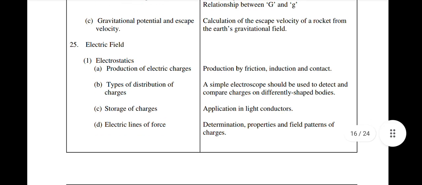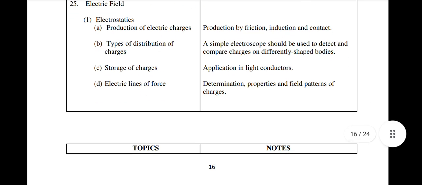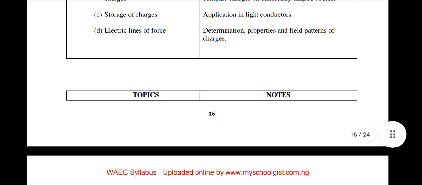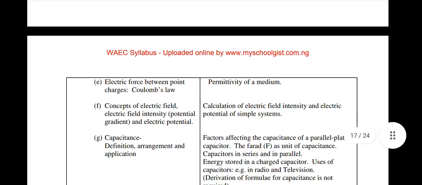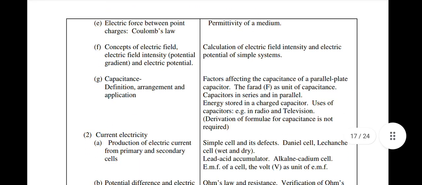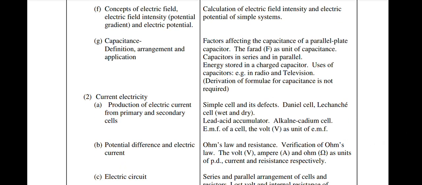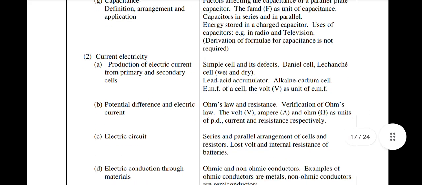Electric field, electrostatics, production of electric charges, types of distribution of charges, storage of charges, electric lines of force, electric force between point charges, that is Coulomb's law, concept of electric field intensity, potential gradient and electric potential. Then capacitance, definition, arrangement and application.